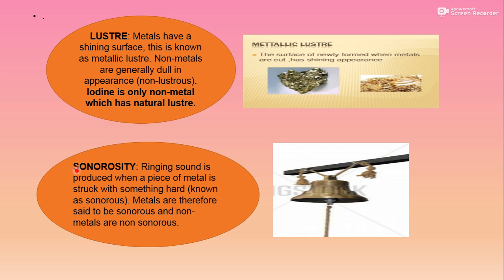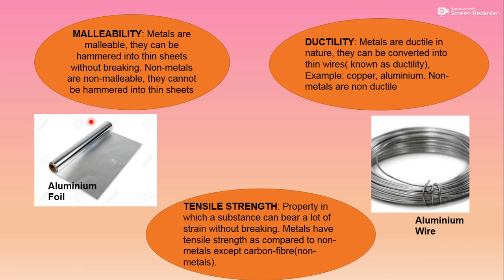But my point is why that bell gong is made up of iron, or made up of metal, because metals can produce a ringing sound but non-metals cannot. So metals are sonorous but non-metals are non-sonorous. So sonorosity means production of a ringing sound on hammering.